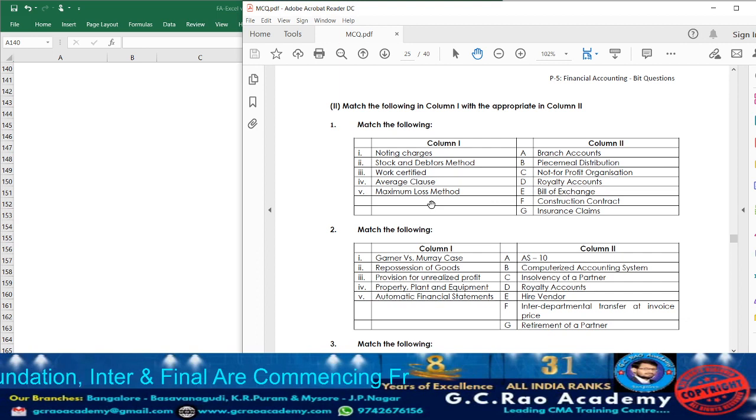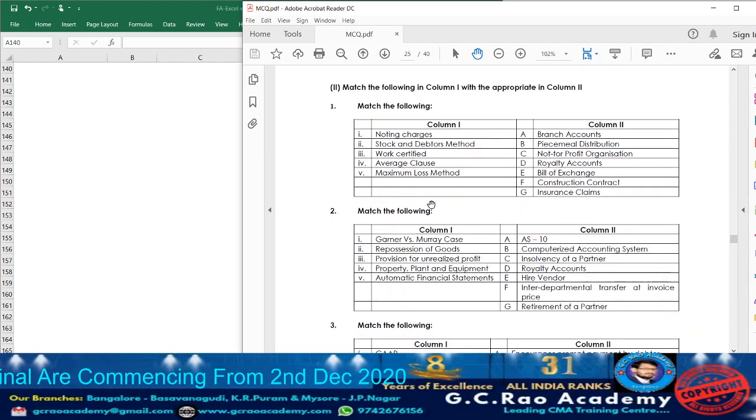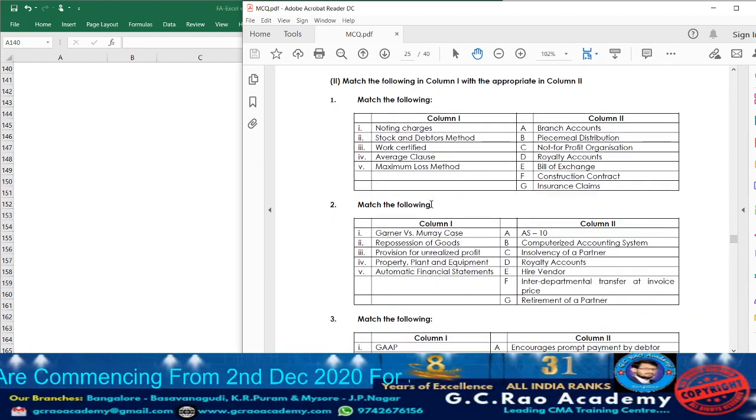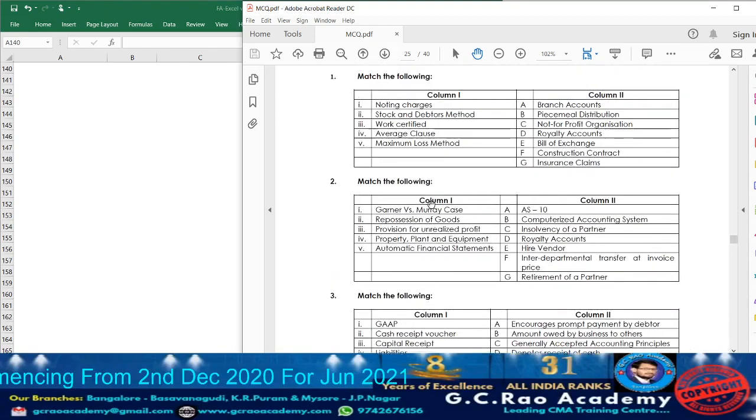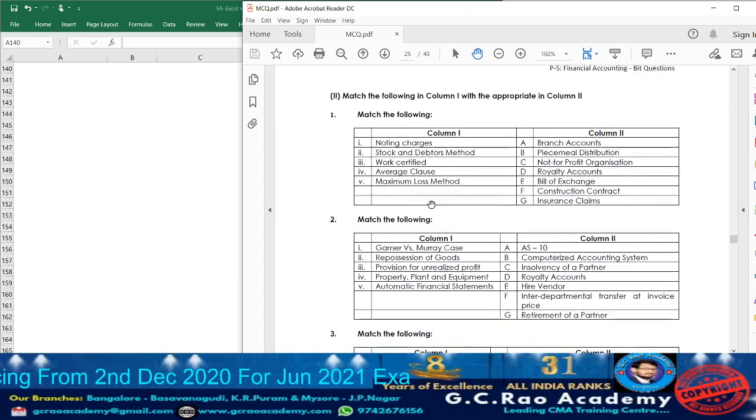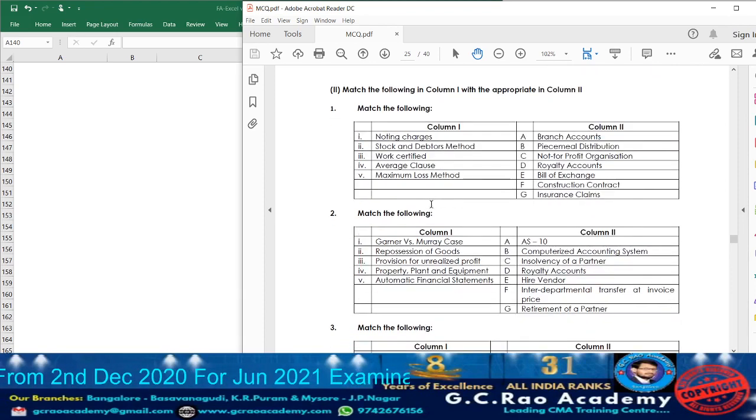Hi everyone. In this video, let me cover the match the following part, whatever they have given in the bit banks. In your material, you can come to page number 21. They have given the match the following aspect related to bit banks.